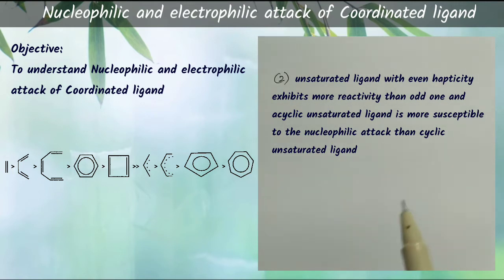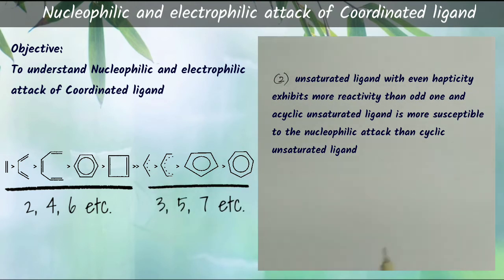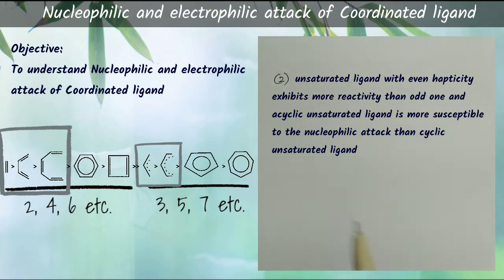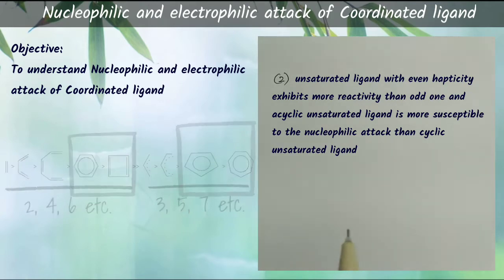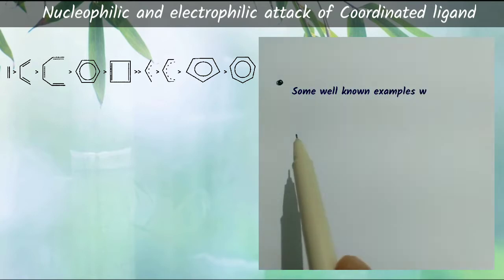From the series we can observe that hydrocarbons with even hapticity, for example 2, 4, 6, etc., are more reactive towards nucleophilic attack than those with odd hapticity, like 3, 5, 7, etc. Moreover, from the series we have noticed that acyclic ligands, that is open chain ligands, are more susceptible towards nucleophilic attack than the cyclic ones. Let us understand this information from the given series using examples.